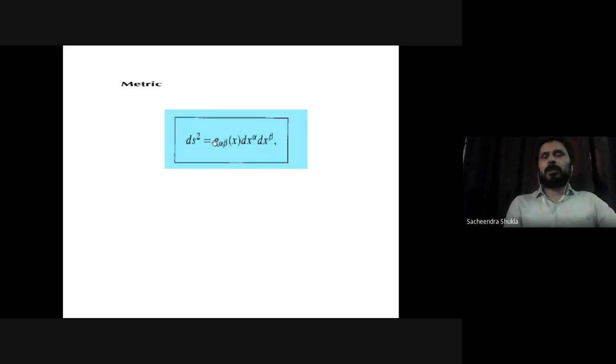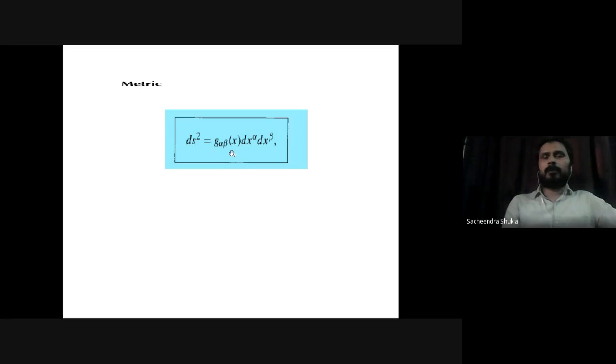In present day notation, if I have to write it down, I should write summation g alpha beta dx alpha dx beta. But this is actually the summation convention, and what is often said is, if we have two indices which are repeated, occurring in pairs, for example, alpha alpha occur in pairs, beta beta occur in pairs, it is understood it is summation. So we skip the summation sign here and we just write it like this, and believe me, it simplifies a lot of calculation, a lot of lengthy formulas. It's just written in this concise form. So ds square is g alpha beta dx alpha dx beta. The coefficients are the metric g alpha beta.